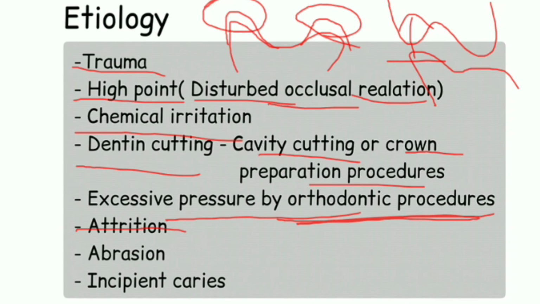Now some kind of attrition and abrasion is also one of the reasons, because there is pressure application, and because of that there is abrasion or attrition of the tooth, so it will again lead to focal reversible pulpitis. Now sometimes in children, incipient caries is one of the reasons as well.